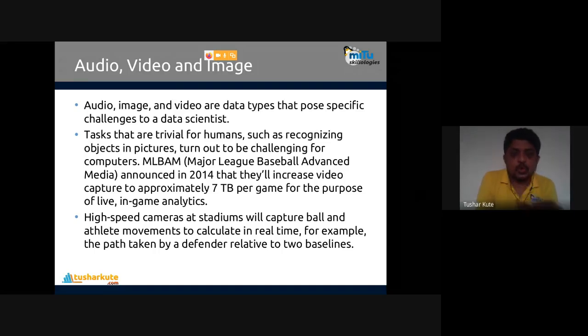Audio, video, and image, all three are used in many techniques to find out whether a decision given by the first or second umpire is correct. The third umpire will check audio, video, and image analytics, and based on that has the ability to change decisions in favor of the player or against the umpire. So this is another kind of data, specialized data, which we generally call multimedia data, used by data analytics and data science algorithms to perform analytics on it.